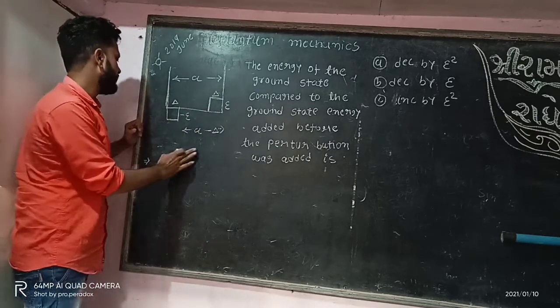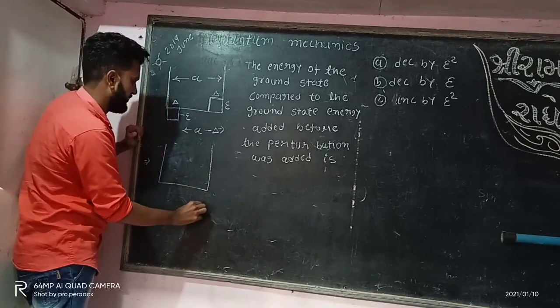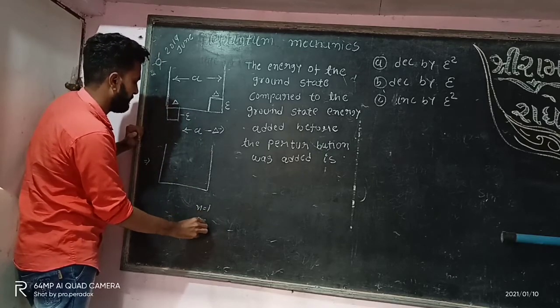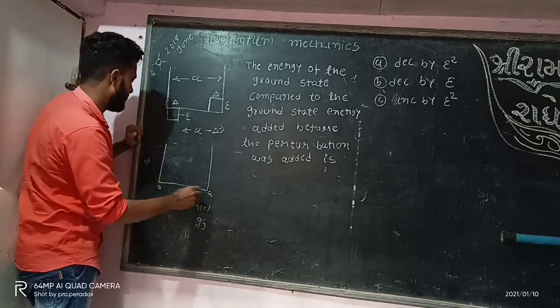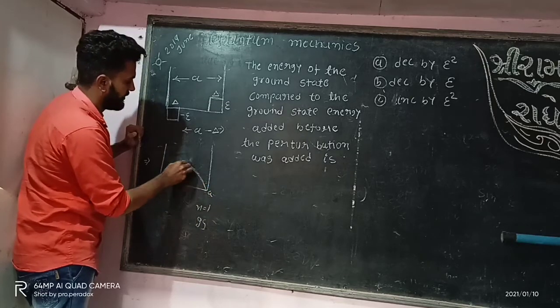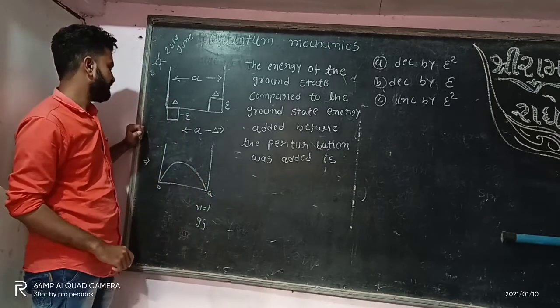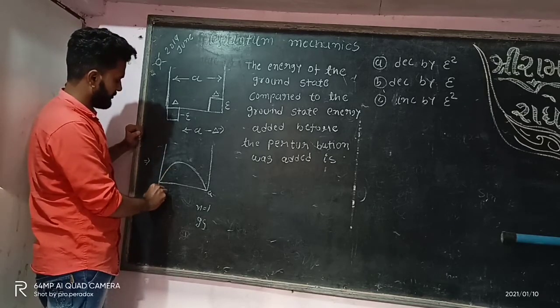First of all, you have to know that for the ground state, n is equal to 1, for a 0 to A potential box, the wave function is given by this. In our system the wave function is also this.